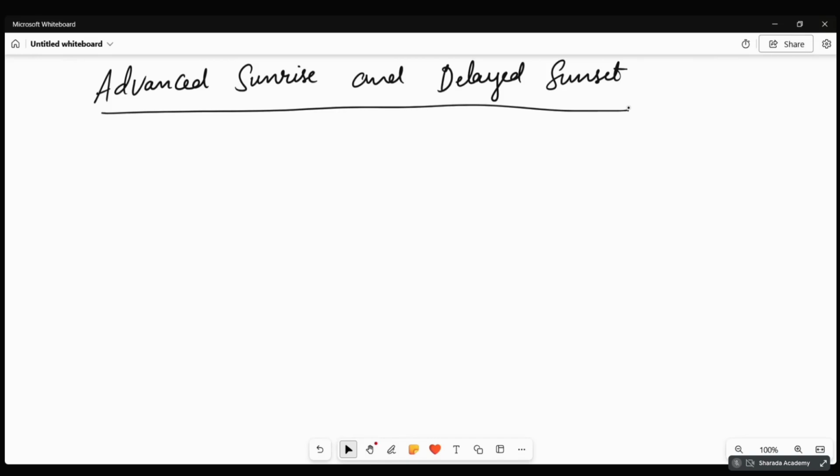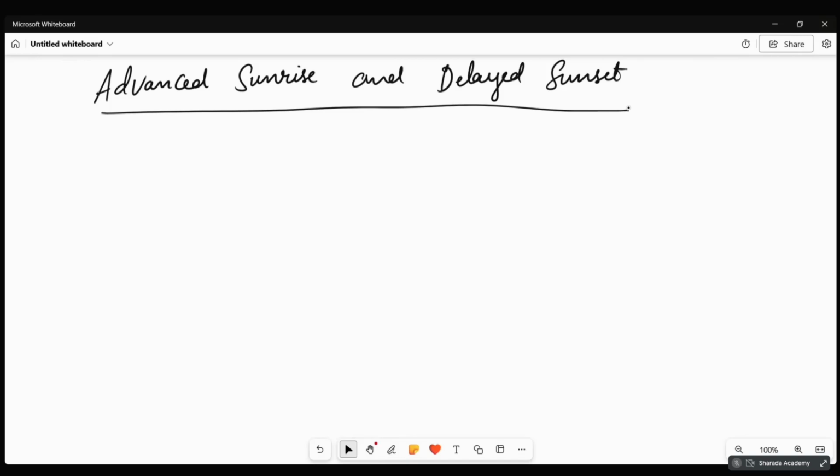We can see the sun. So for that to go still far down, it will take 2 minutes more. Correct. So that's why we will have the delayed sunset. So this is also due to atmospheric refraction only. Because of atmospheric refraction, we feel that the apparent distance of the sun is more as compared to the actual distance. Apparent distance means what we see. That is actually more as compared to the real distance. So what happens? Still, the sun will be above itself.